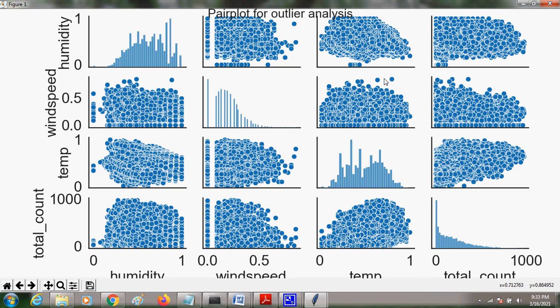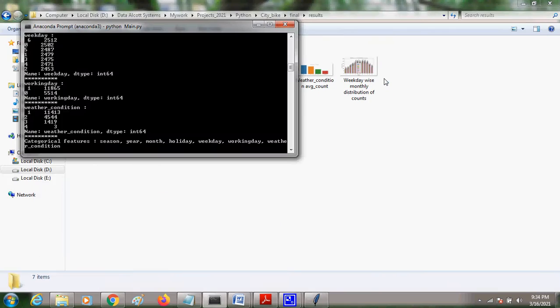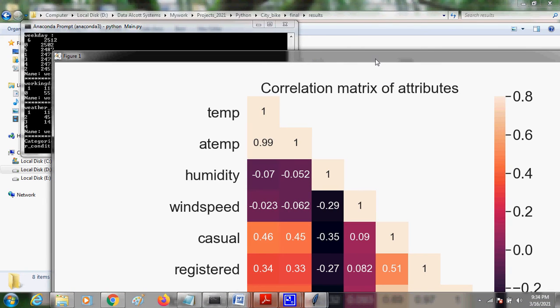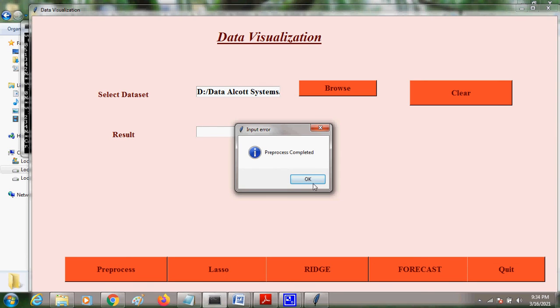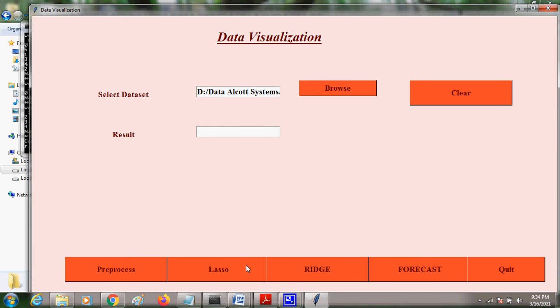So this is like outlier analysis. This is the correlation matrix. So the pre-process, that is the data visualization, is complete.